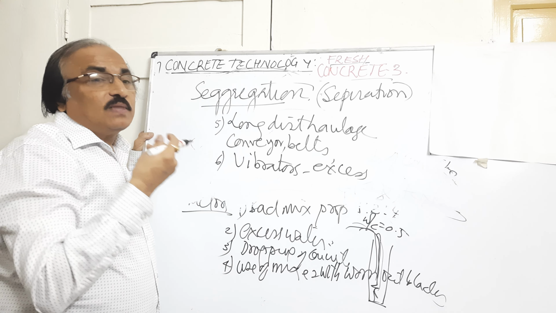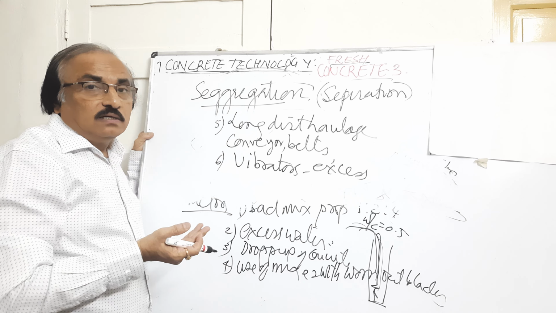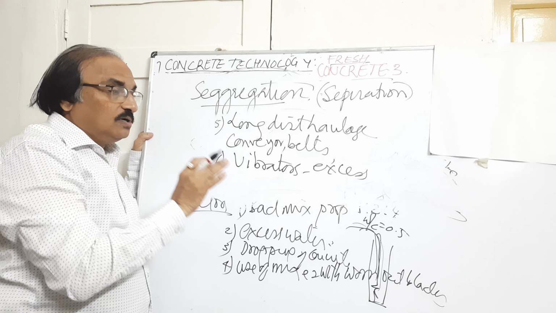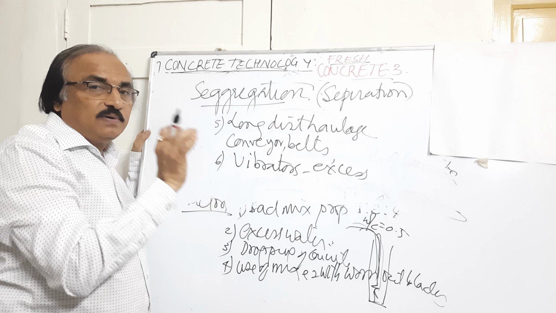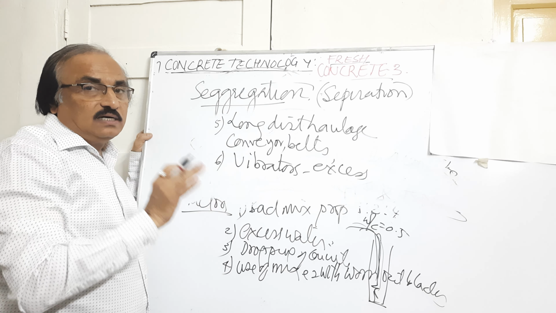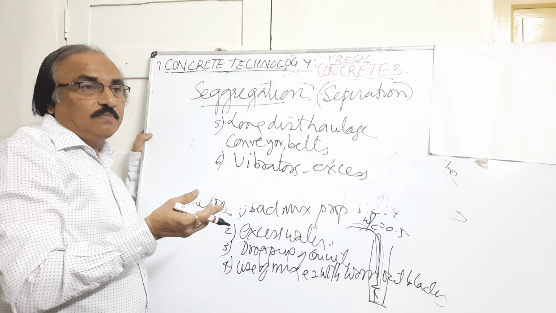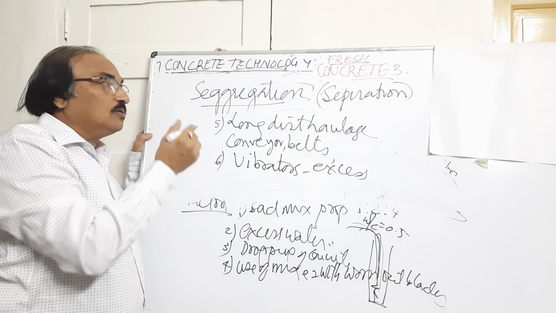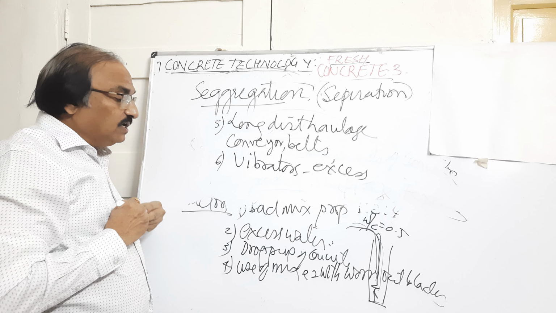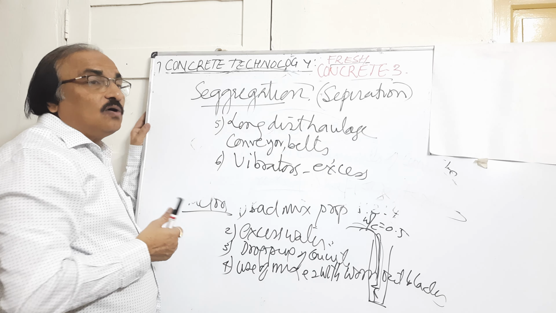If you vibrate in excess, the material starts segregating. Vibration should be used for a particular period of time, one to one and a half minutes. Beyond that, you should not go for excess vibration. So excess vibration will also cause segregation. These are some of the reasons why segregation of the concrete takes place.